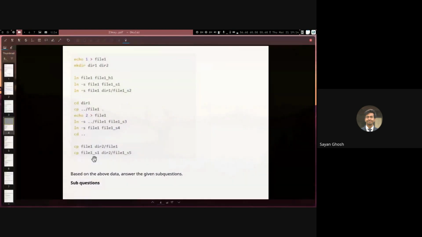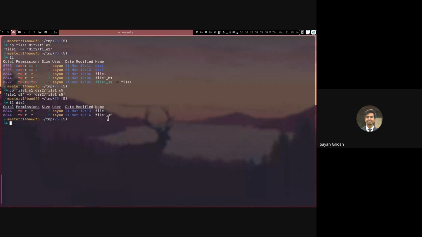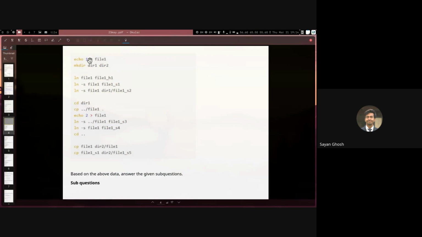Here you can see, although the name is s5, it is not actually a link, it is an actual file. Because when I'm copying, this link is already canonicalized. So when I call cp, it is not copying the link, it is copying the file pointed to by the link inside this directory. So that is the pretext of this question.